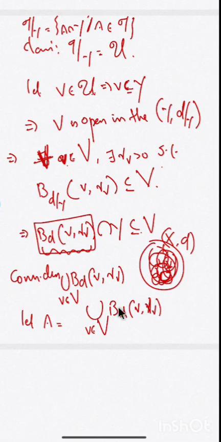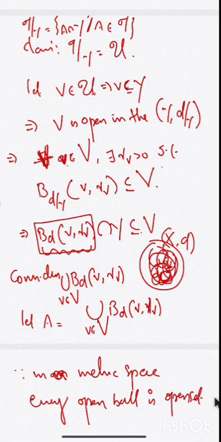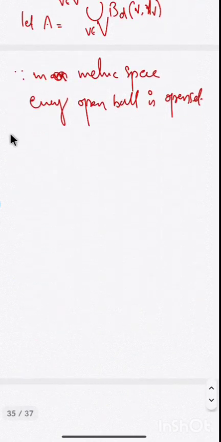Then what is this? These are open balls belonging to our metric space X, D. We know that in a metric space every open ball is an open set, and an arbitrary union of open sets is open.